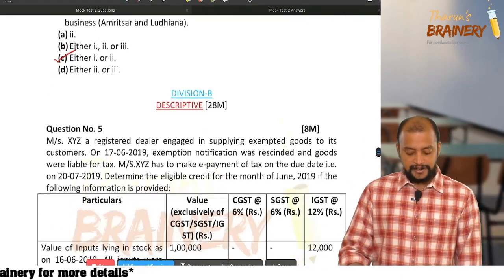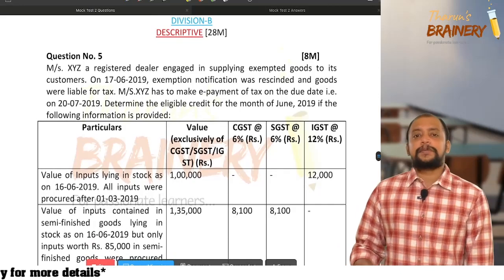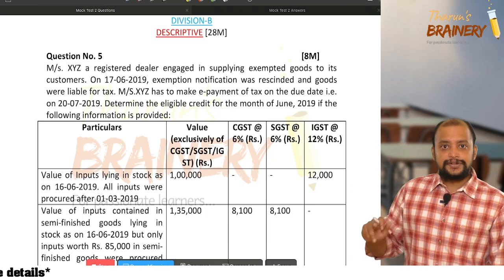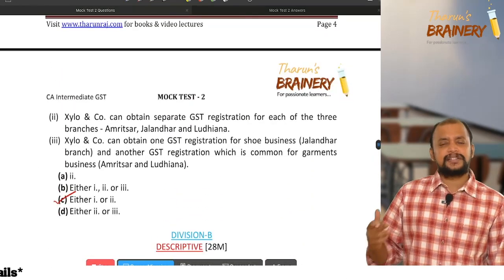Okay. So then look into descriptive questions. Based on this, you can easily give the marks. So far whatever we have discussed, it's direct.